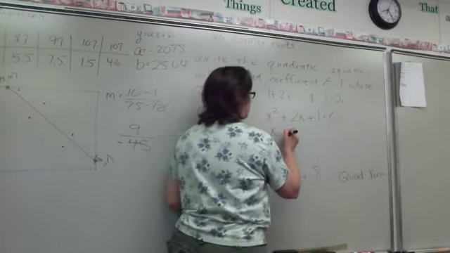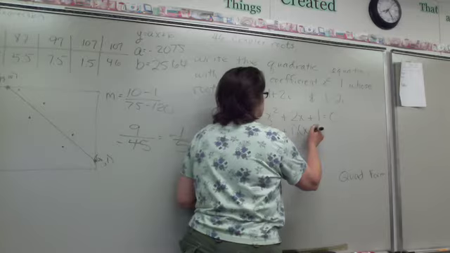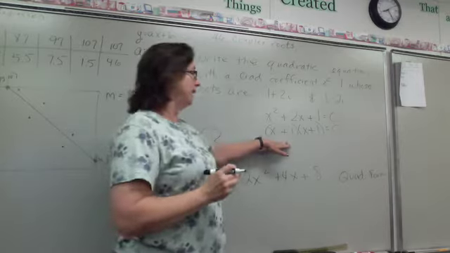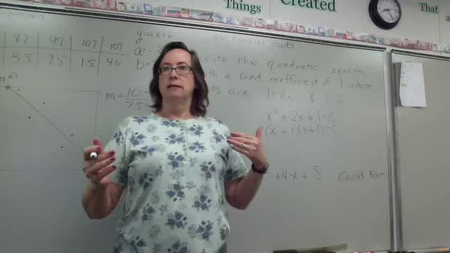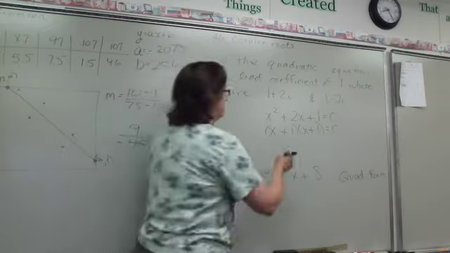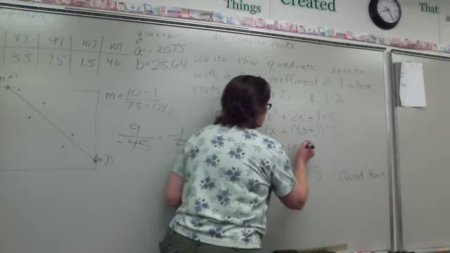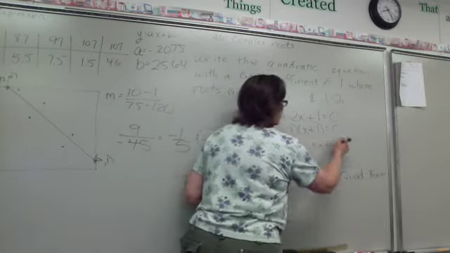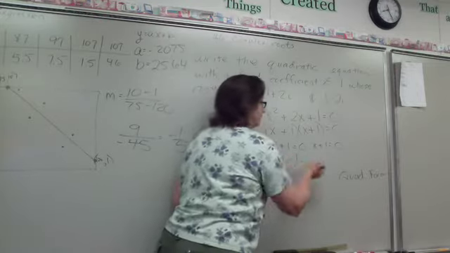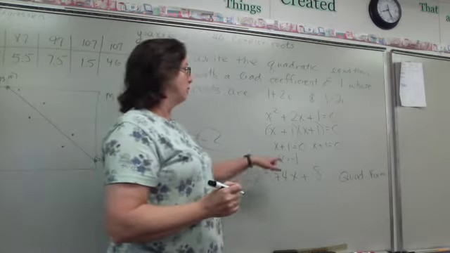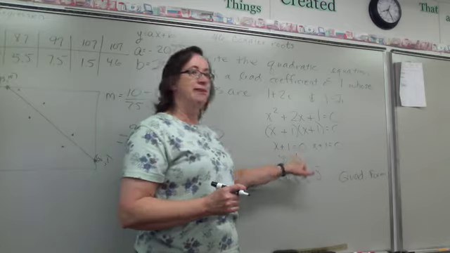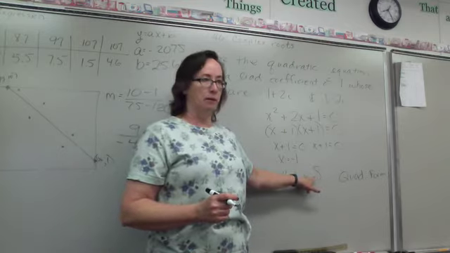I'd say, okay, x plus 1 times x plus 1 equals 0. Okay, and then I would do what? Set each factor equal to 0. Okay, so I'm going to set x plus 1 equals 0, x plus 1 equals 0. This has got a double root, and I get x is equal to negative 1, and x is equal to negative 1. So basically, what I'm doing up here is I'm doing this process here backwards.